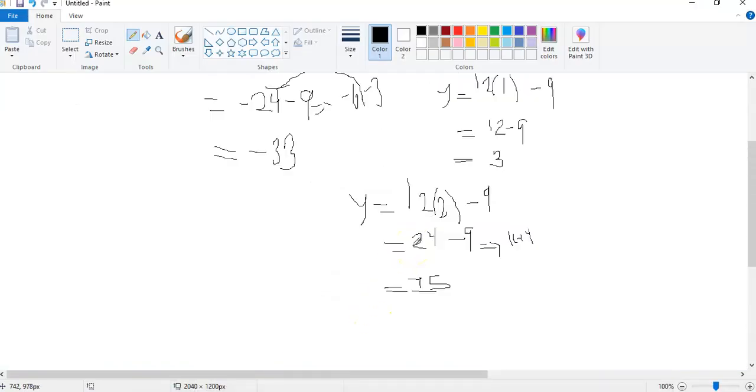Then the last one, 3. When our x is equal to 3, we have y is equal to 12 times 3 minus 9. Okay, so this one when you multiply you get 36, because 2 times 3 is 6, then 1 times 3 is 3, so you get 36 minus 9.